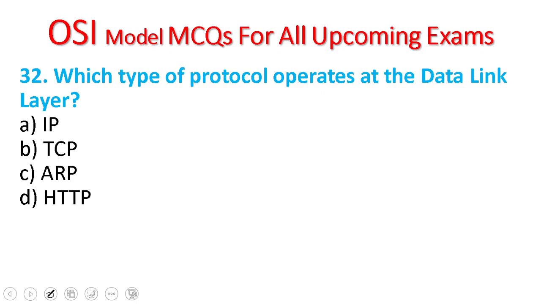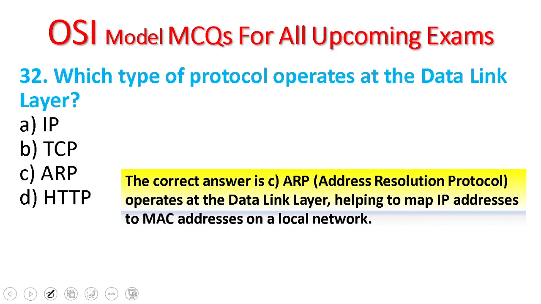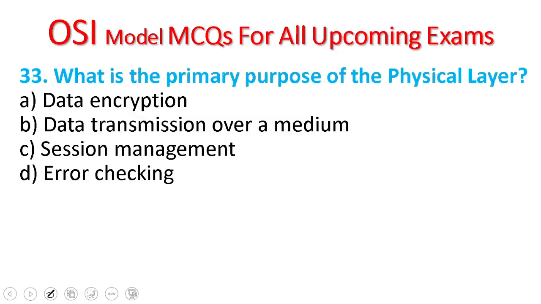32. Which type of protocol operates at the data link layer? IP, TCP, address resolution protocol, HTTP. The protocol which operates at the data link layer is address resolution protocol, helping to map an IP address to a MAC address on the local network.